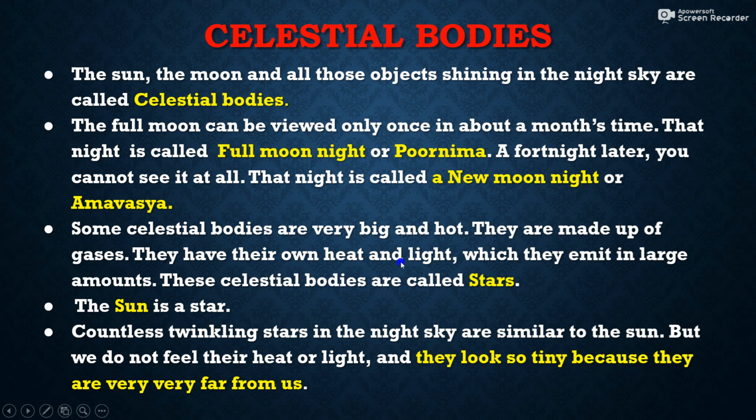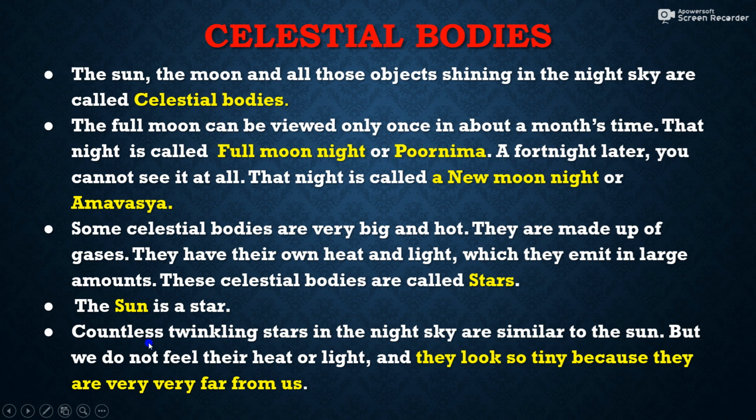Then next, some celestial bodies are very big and hot. They are made up of gases. They have their own heat and light, which they emit in large amounts. These celestial bodies are called stars. So basically, stars are the celestial bodies which have their own heat and light. For example, the sun is a star which is situated at the center of our solar system.